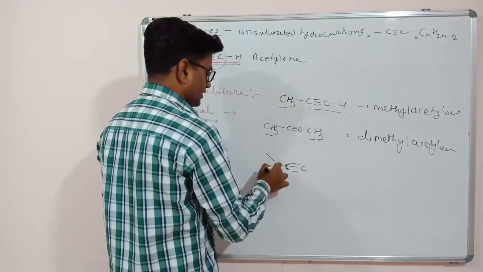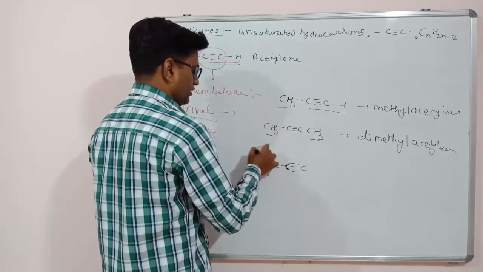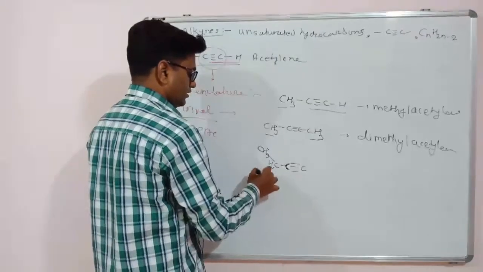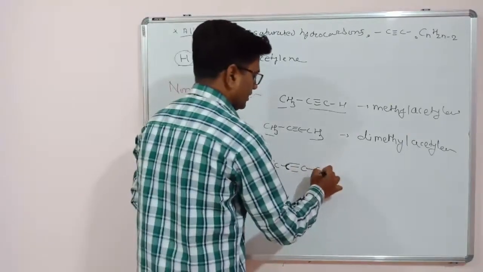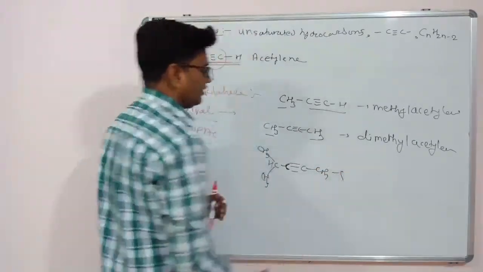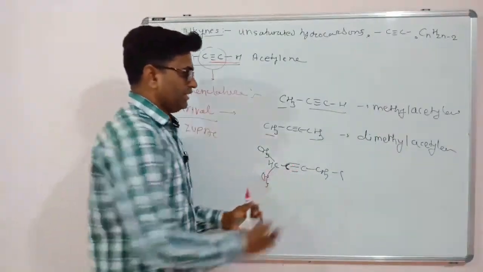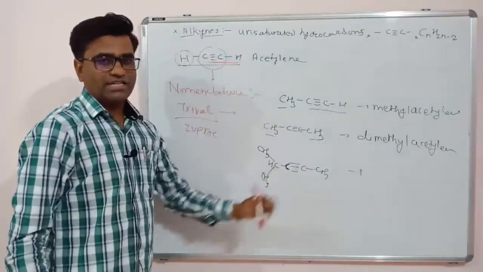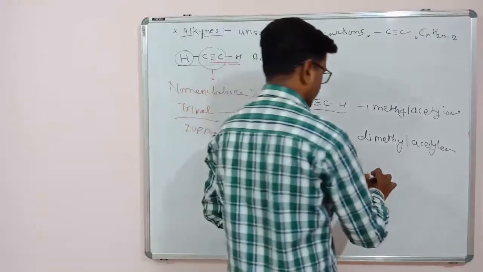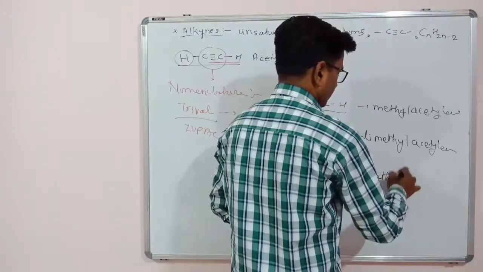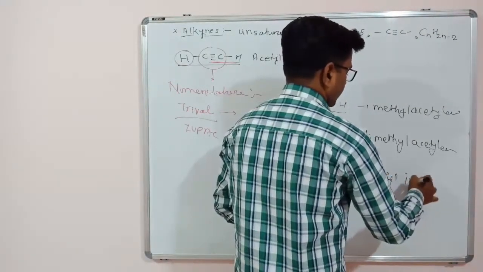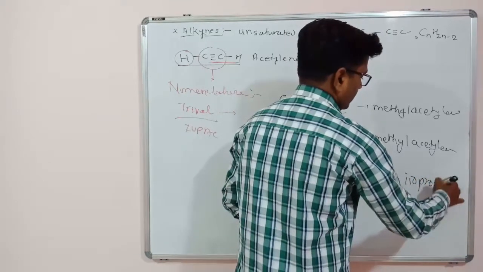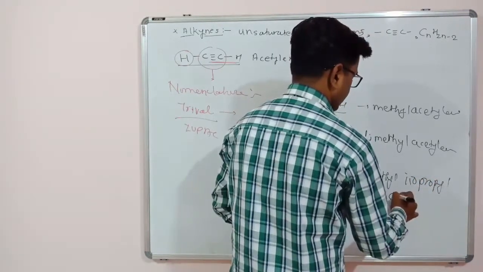If one of the hydrogens is replaced by an isopropyl group, suppose this is isopropyl group and suppose this is methyl, then the name will be methyl isopropyl acetylene.